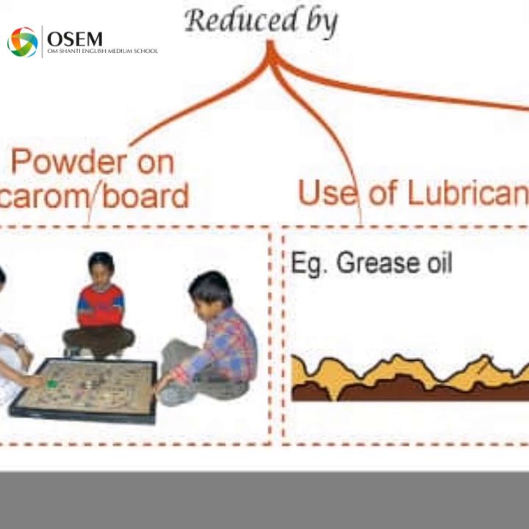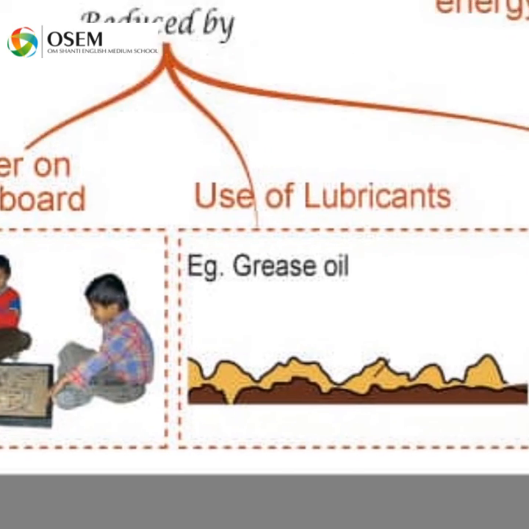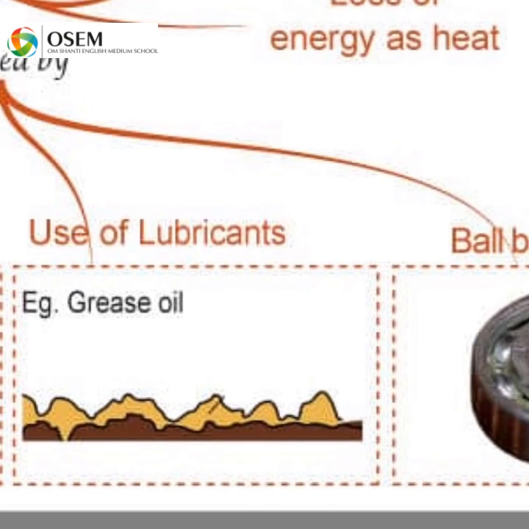When oil, grease or graphite is applied between the moving parts of a machine, a thin layer is formed there and the moving surfaces do not directly rub against each other. जो moving body होती है वो directly rub नहीं हो सकती. And it increases smoothness. The substance which reduces the friction is called a lubricant. जो substance friction को reduce करते हैं उसको क्या कहा जाता है? Lubricant कहा जाता है. Right?